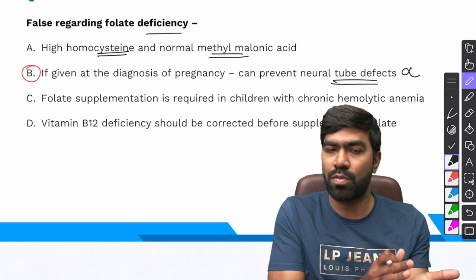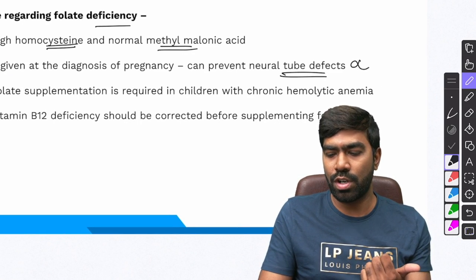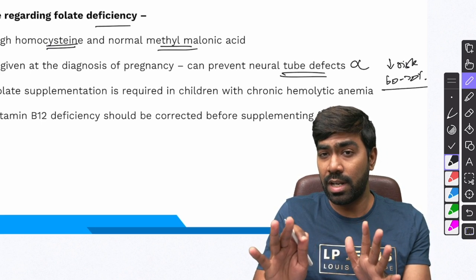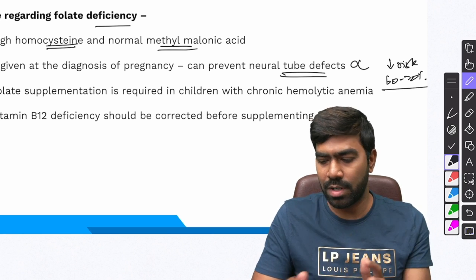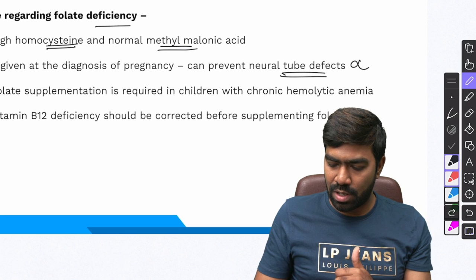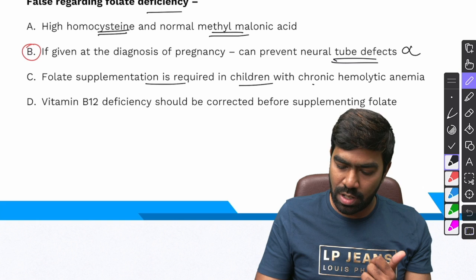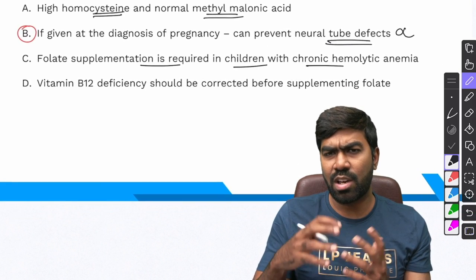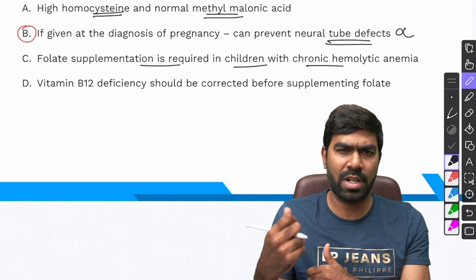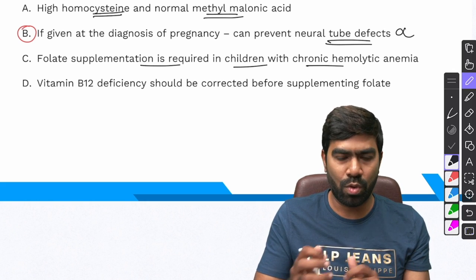If you give a preconceptional folic acid along with folic acid during pregnancy, you can reduce the risk of neural tube defects by approximately 60 to 70%, not completely though. 60 to 70% risk of neural tube defects can be reduced if you give a preconception and a supplementary folic acid during pregnancy, right? So option C, folate supplementation is required in children with chronic hemolytic anemia. That's correct because in any chronic hemolytic states, your RBC turnover will be high, so that demands more folate supplement. And folate stores in the body are also very low. It lasts only for 3 to 4 months. So you need to give supplemental folate in this condition.